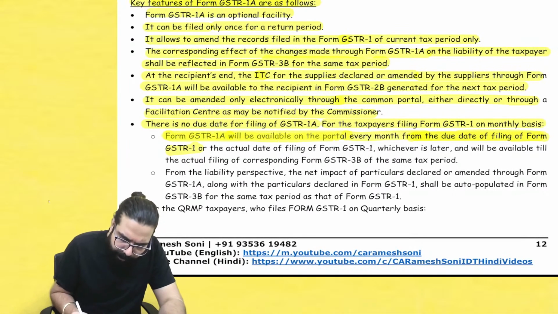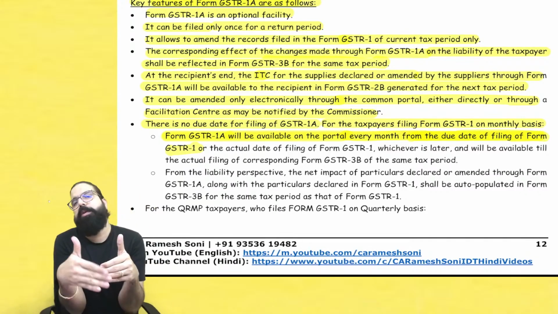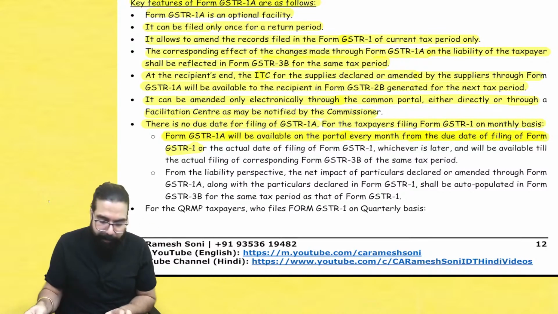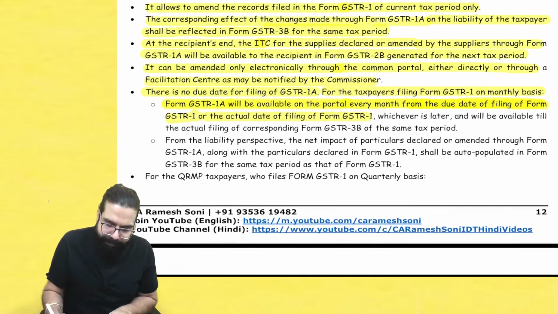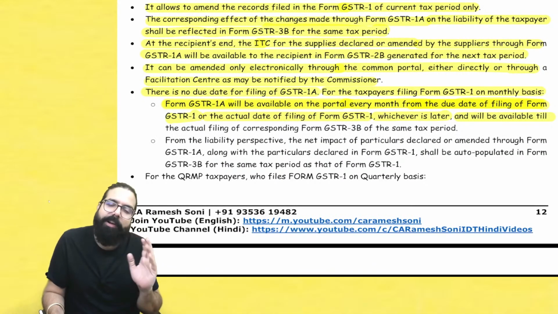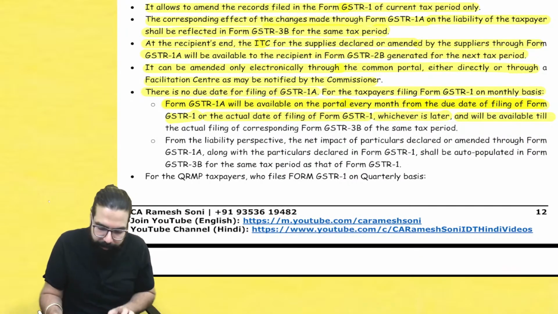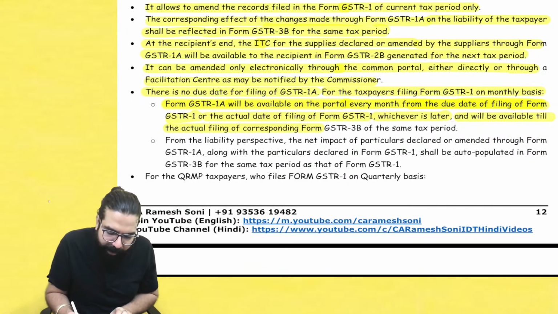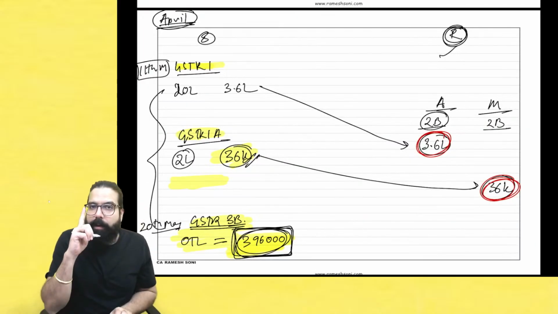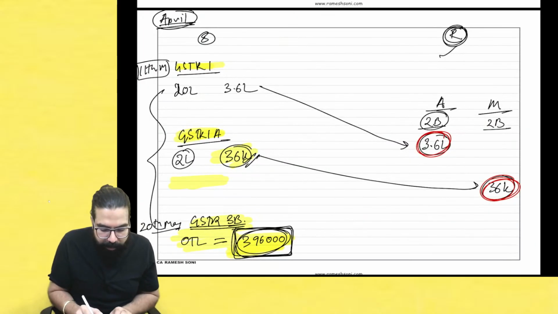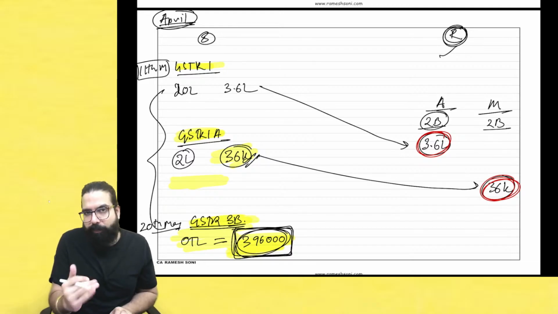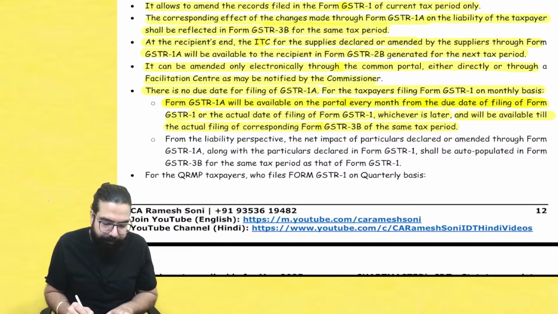GSTR 1A will be available every month from the due date. From the due date means just after the due date. So due date is 11, from 12 GSTR 1A will be available, or the actual date of filing GSTR 1, whichever is later. And later means it will be available after 11th only. Even if you have filed GSTR 1 on 7, doesn't matter. GSTR 1A will be available from 12th only. And will be available till the actual date of filing GSTR 3B. So GSTR 1A is available from 12th till 3B, on or before filing your GSTR 3B.